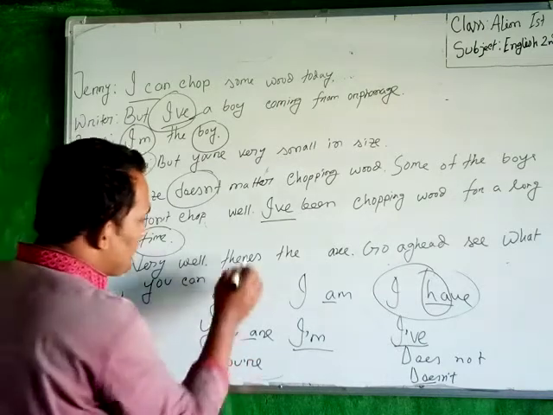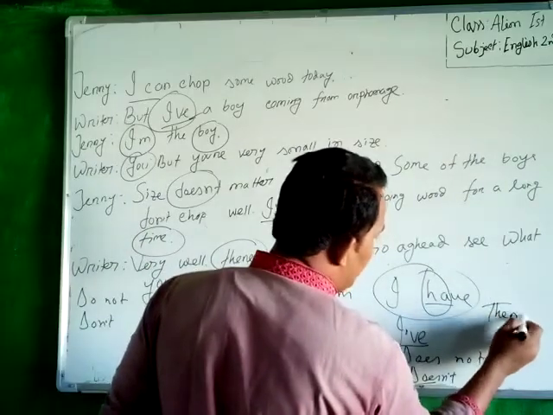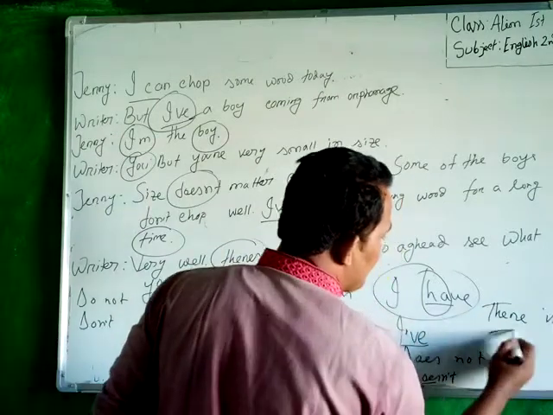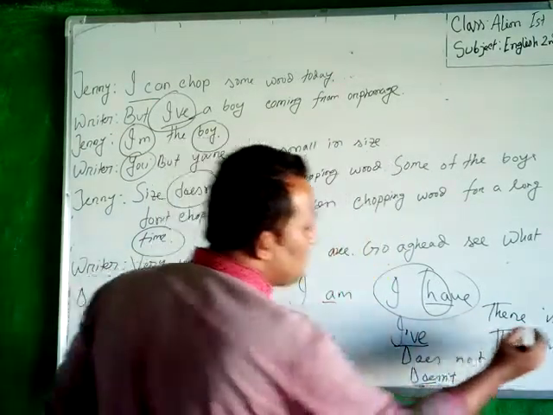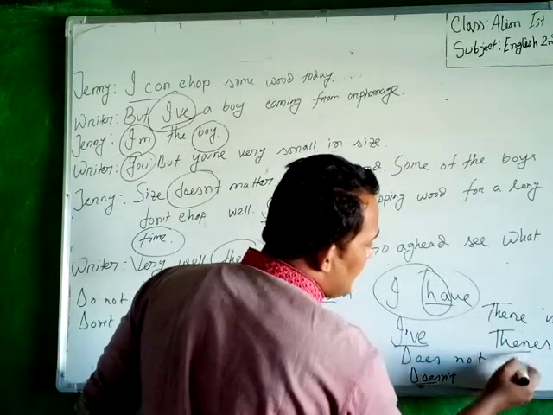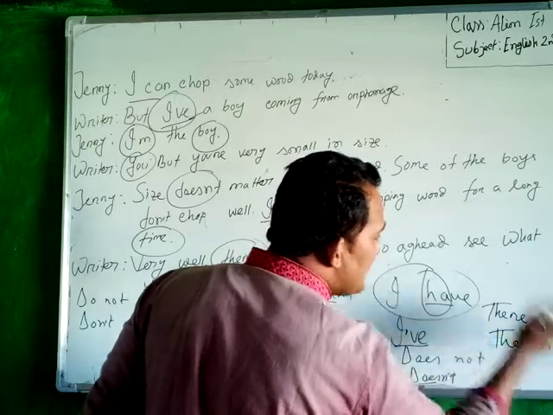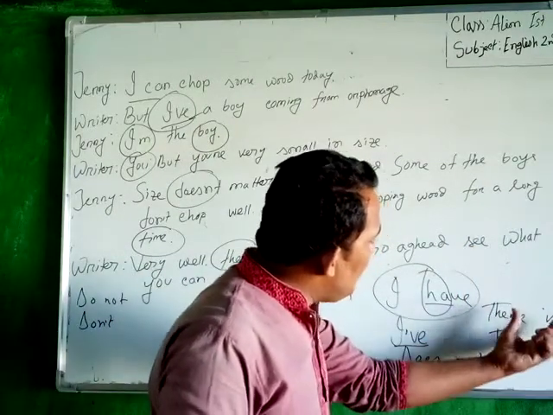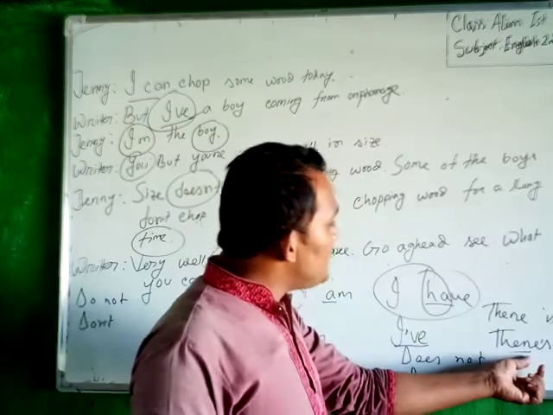There's. There's means there is. So you can see that there is, and the i is missing from is.